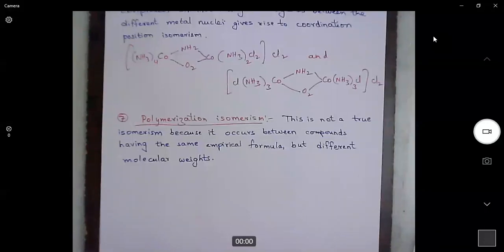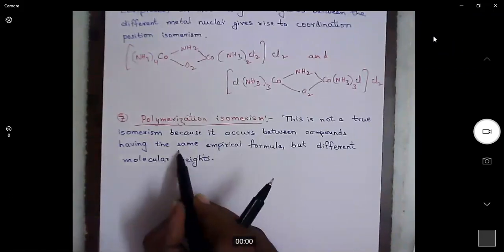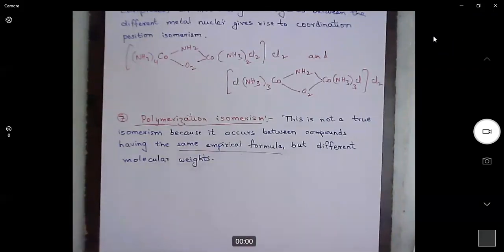What is polymerization isomerism? Polymerization isomerism is not a true isomerism. Here we will have complexes with the same empirical formula but different molecular weights. So we don't have the same molecular formula, we have the same empirical formula. That is why it may not be considered a pure structural isomerism, but still we can discuss it here.